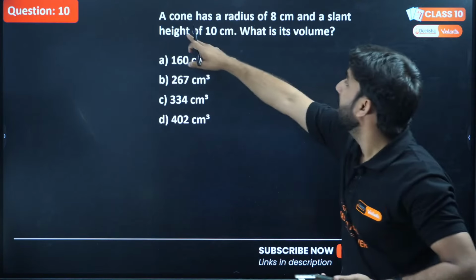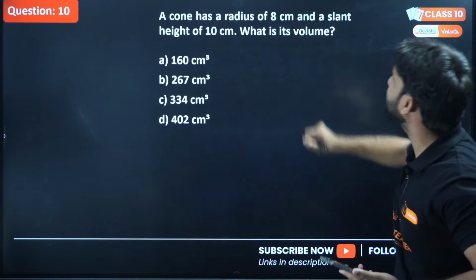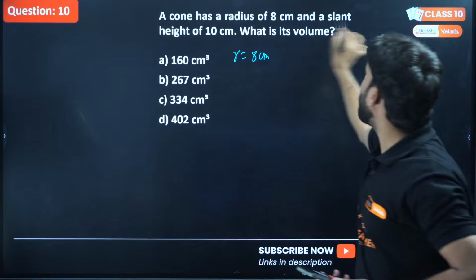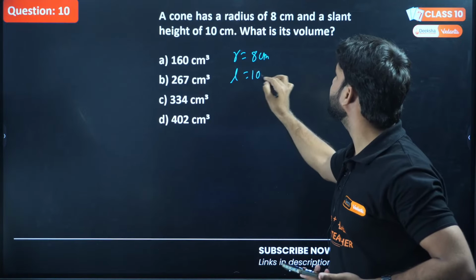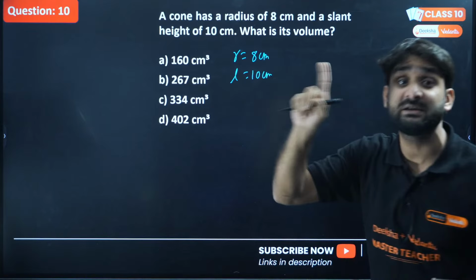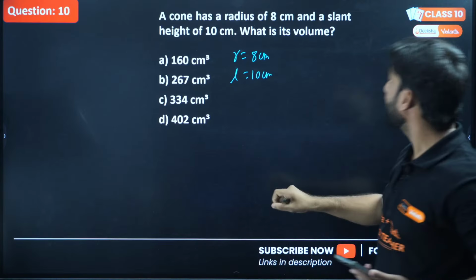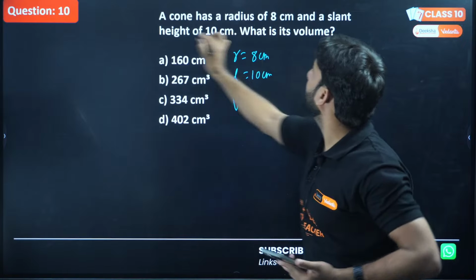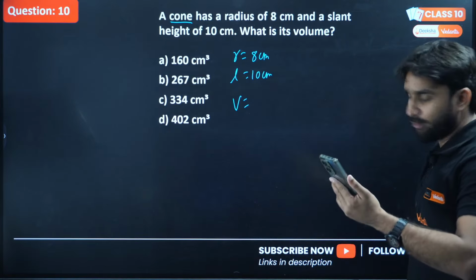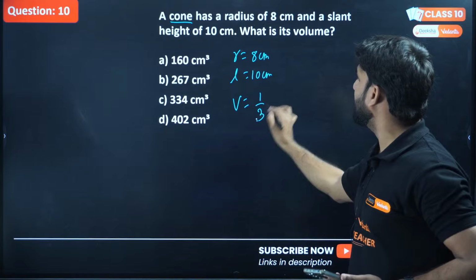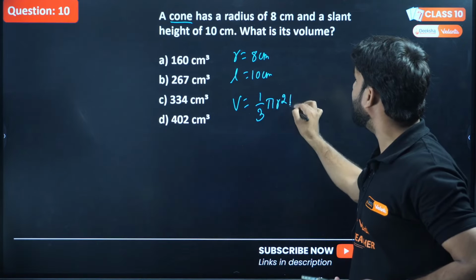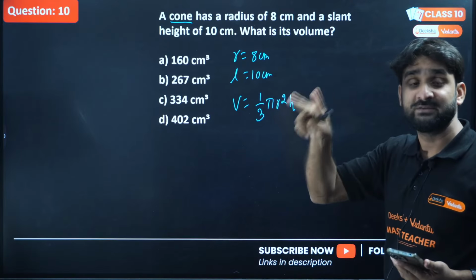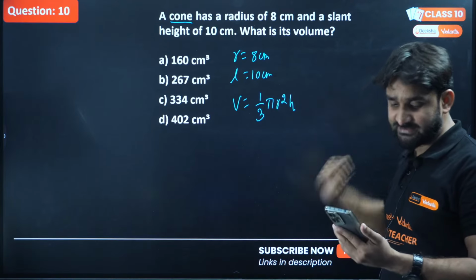Now do this question. A cone has a radius of 8 centimeter. So the radius of the cone is 8 centimeter and the slant height is 10 centimeter. Slant height is represented by small l. We have to find the volume. We are talking about a cone here, and the volume of a cone is 1/3 πr²h. So to calculate volume, we require two things: one is the radius and the other is h.